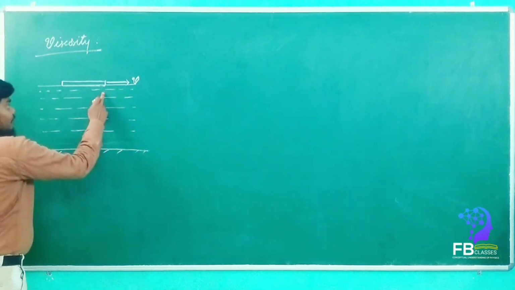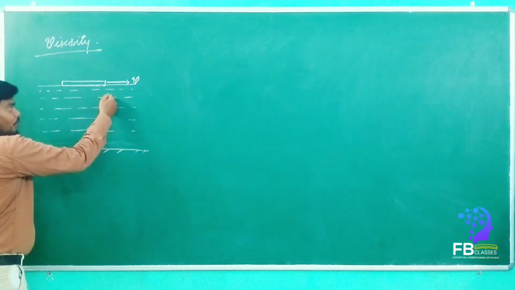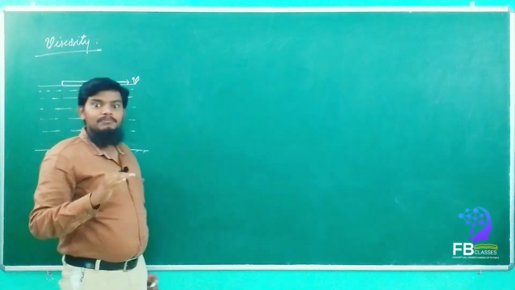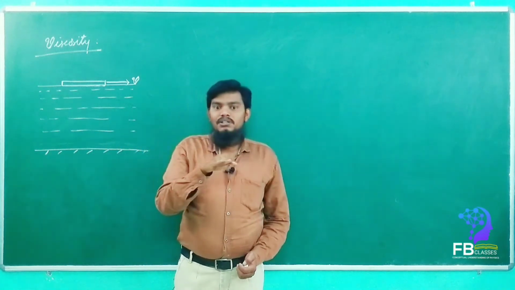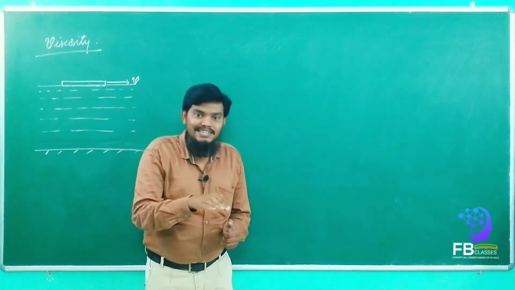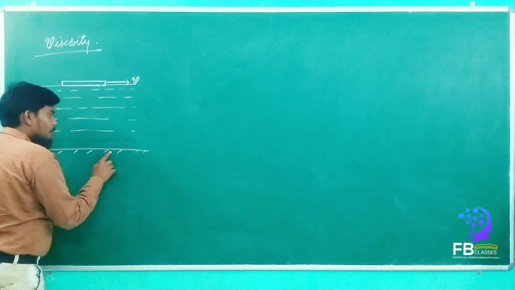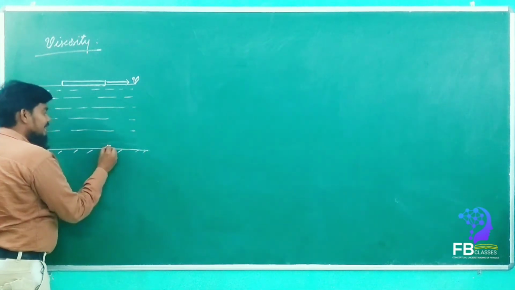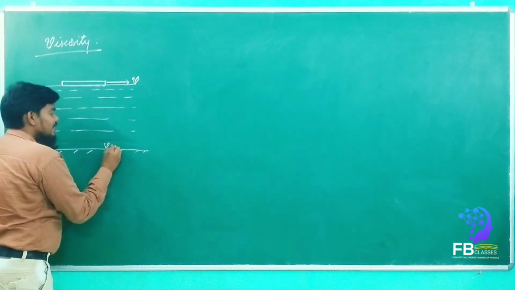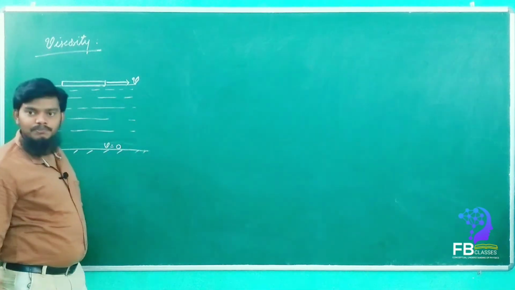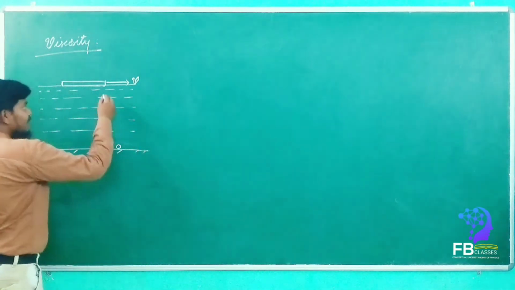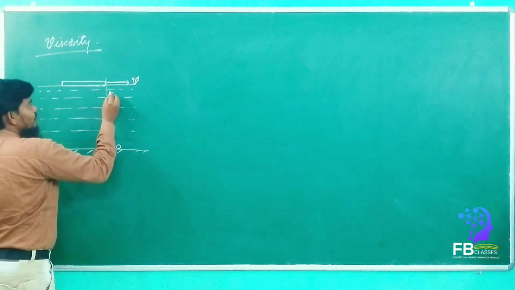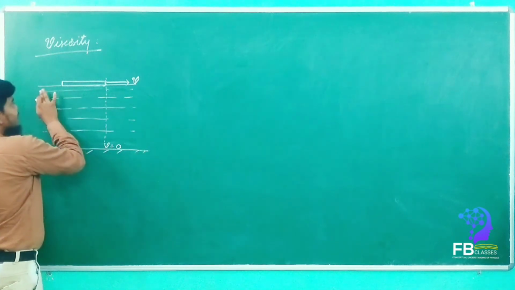So what will happen as we go down into the depth of the liquid? The speed of the fluid will decrease. Once it reaches the bottom of the river bed, the velocity will become 0, yes or no? So here, this is v.